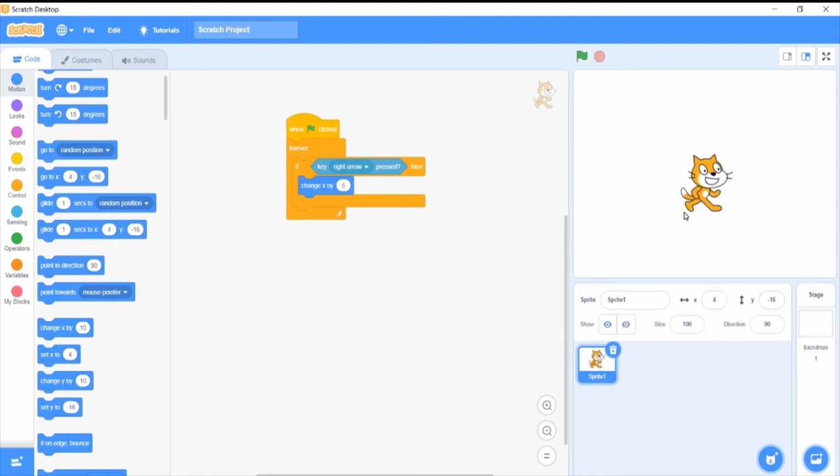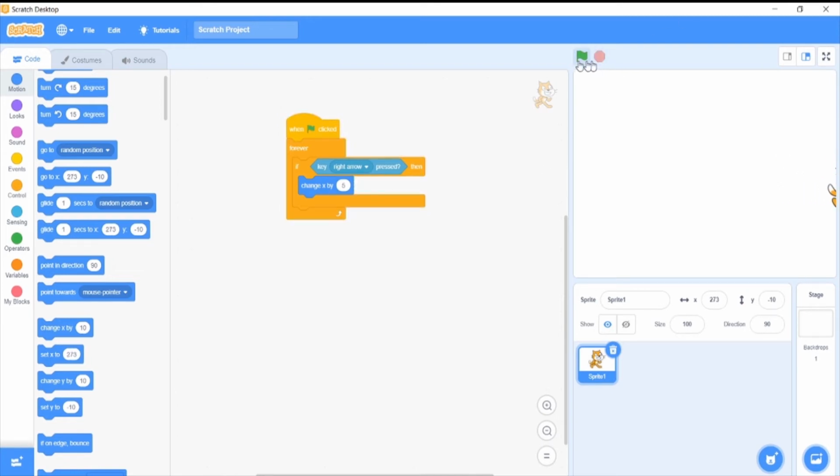Now we want this character to move 5 steps, 5 pixels front. When I click the front arrow, you can see him moving. Actually, once you click the front arrow, it will move only 5 pixels, but if you keep on pressing it, see, it will move like this.